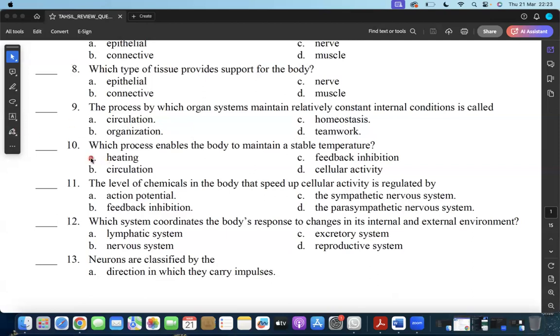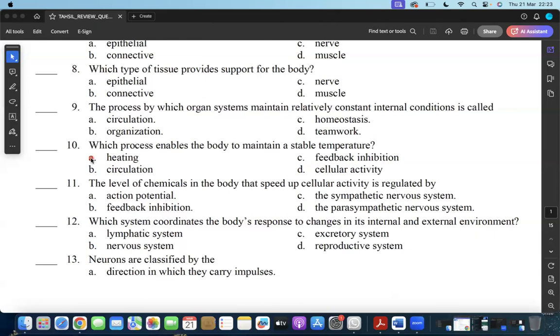So question number 10 says, which process enables the body to maintain a stable temperature? So which system in your body, or which process helps you to maintain a stable temperature? Heating is not. Circulation is not. Circulation can only be part of the feedback. So a feedback inhibition, or we say a feedback system, whereby when the temperature is put at a level, when the level is reached, then it goes back.